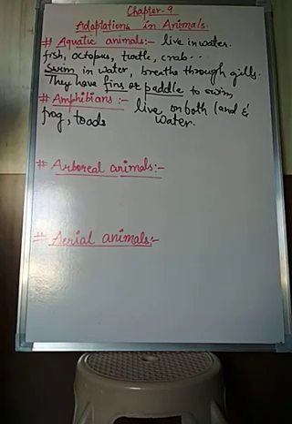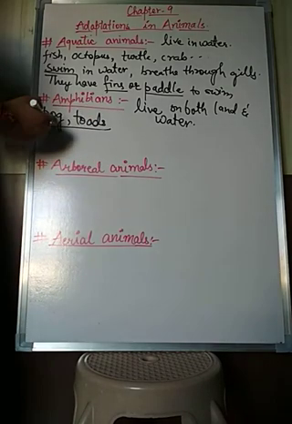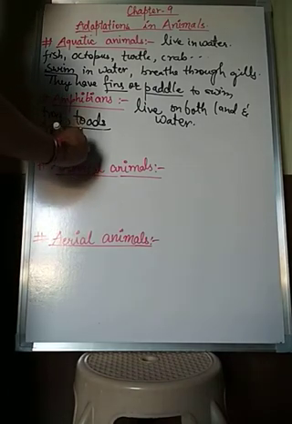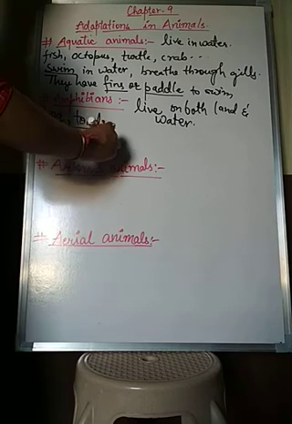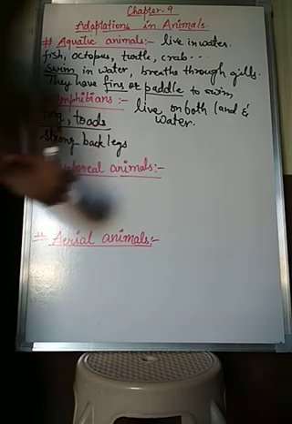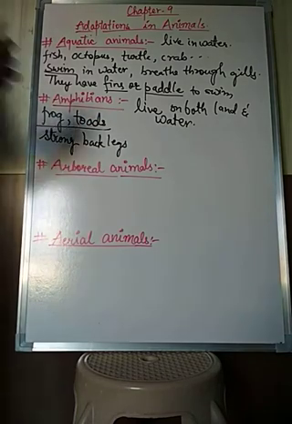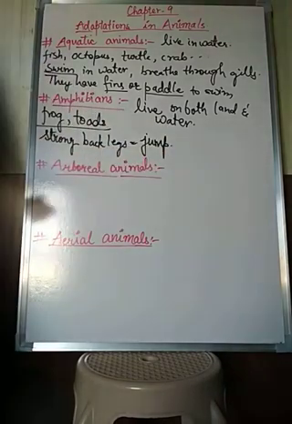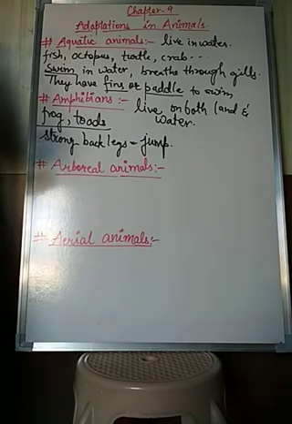Okay, now what type of features do they have? These frogs and toads have strong back legs. Why do they have strong back legs? So that they can easily jump on land.